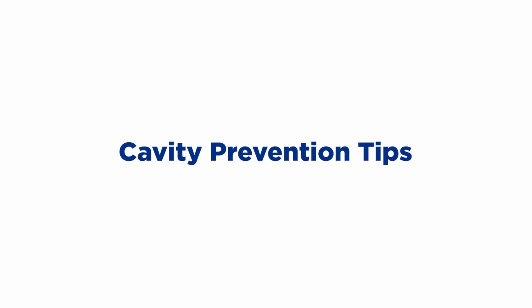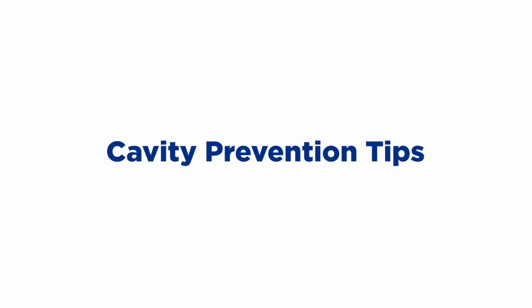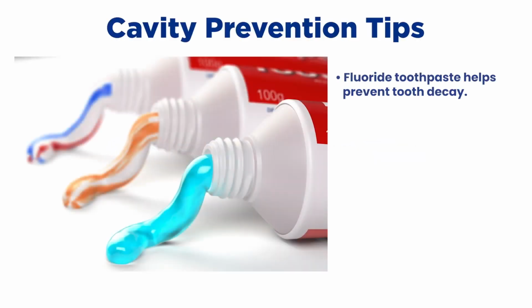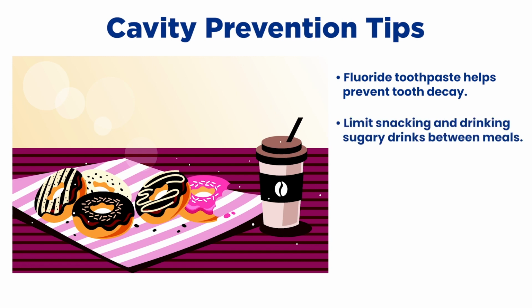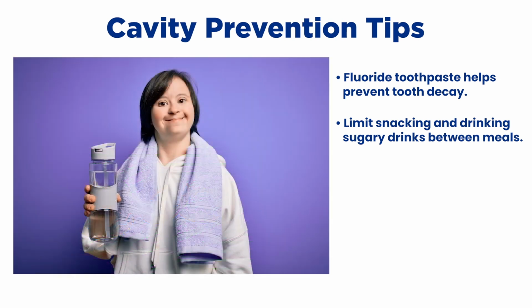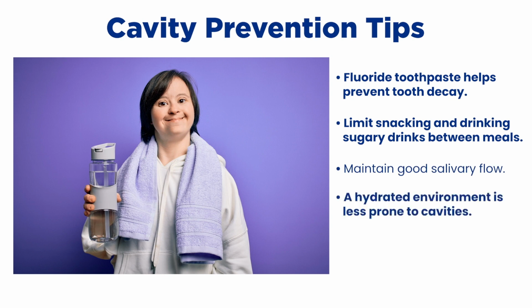There are a few things we recommend to prevent decay from occurring during this process. For instance, fluoride toothpaste helps prevent tooth decay by making the tooth enamel stronger and more resistant to an acidic environment. Also, it is ideal to limit snacking and drinking sugary drinks in between meal times to reduce the amount of time your teeth are exposed to this acidic environment. Additionally, having good salivary flow and adequate water consumption is important to keeping the environment in your mouth hydrated. A hydrated environment is less prone to cavities.